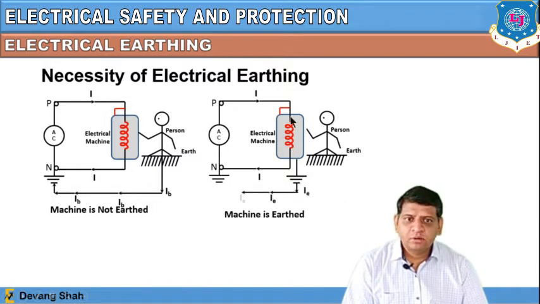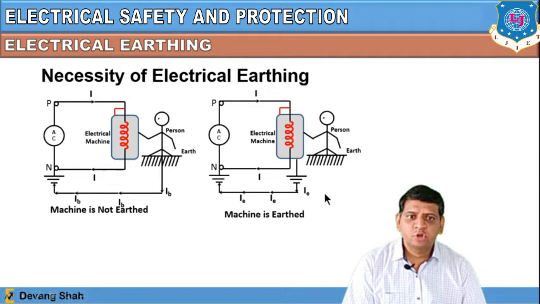Why? Because this machine is properly earthed, where all the outer body current will easily get passed through this earth and make the closed path of this circuit, right? So all the excessive current which is flowing in the outer body of this home appliance or electrical machine easily passes through this earth. So even if the human body touches it, they will not experience any electric shock in this phenomenon, right?